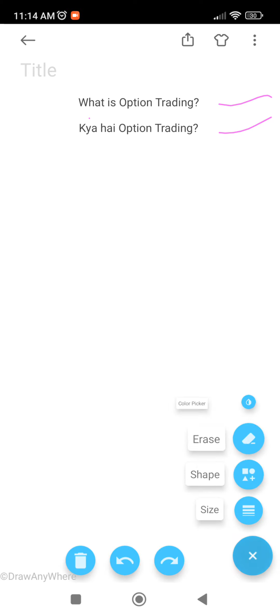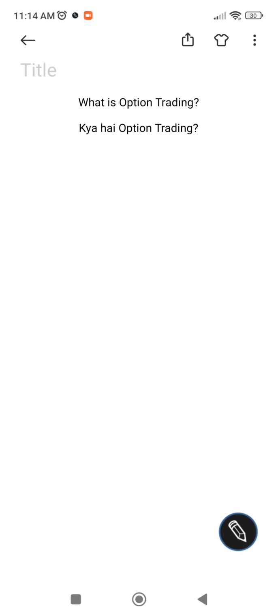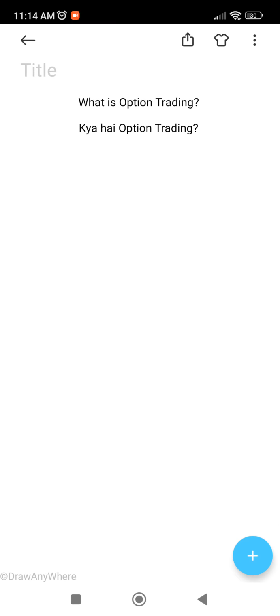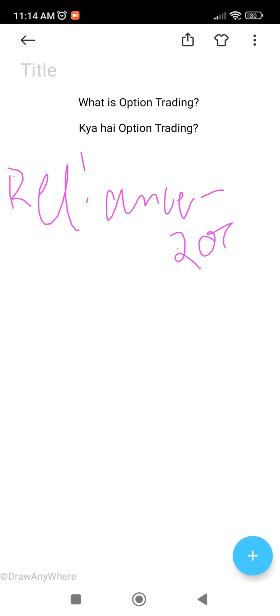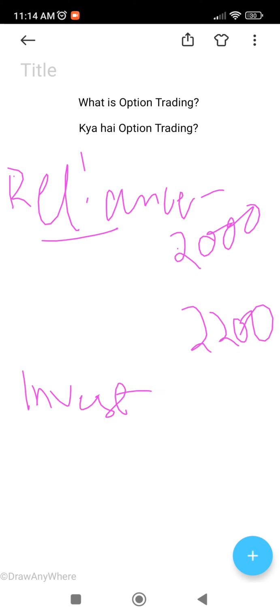Okay, so friends, let's take a scenario. You have Reliance share. Reliance share today, let's assume, is 2000 rupees. ये एक एग्जाम्पल है. This is an example. Let's assume Reliance share is at 2000 and if you feel Reliance in another 1 month will go to 2200. Okay, normally an investor, जो भी इन्वेस्टर होते हैं, normally an investor will buy, let's say,